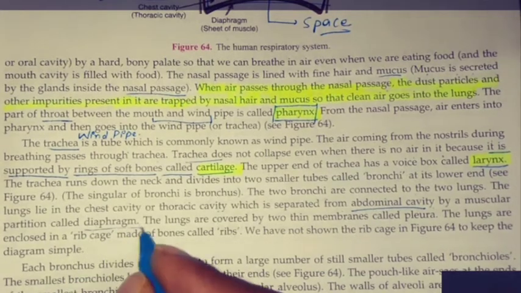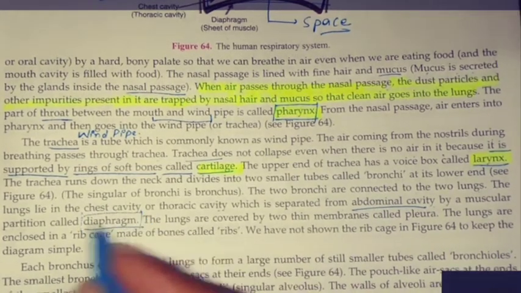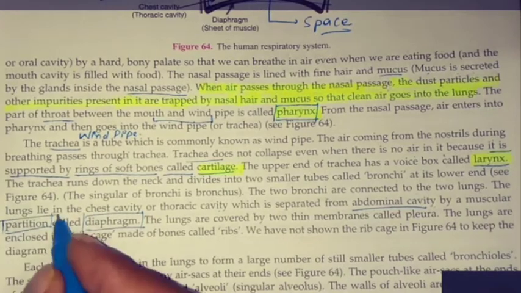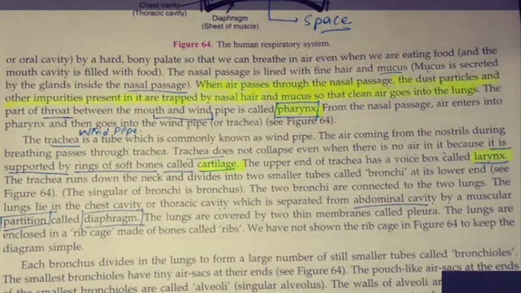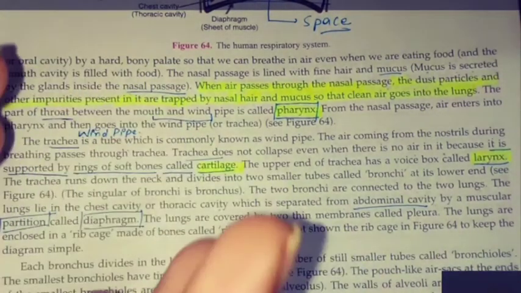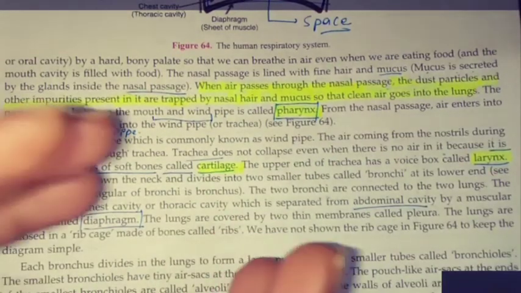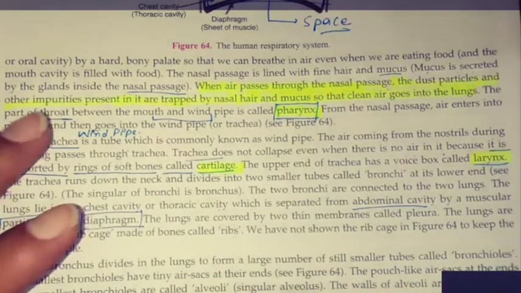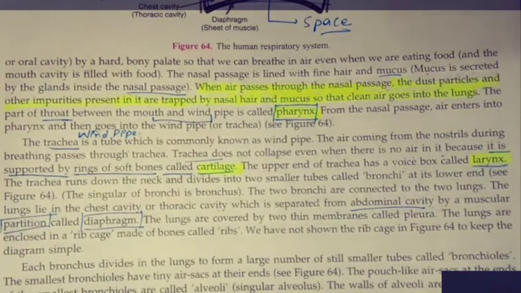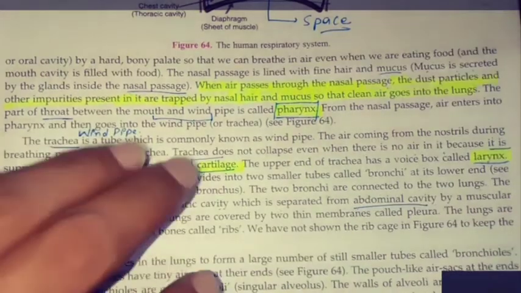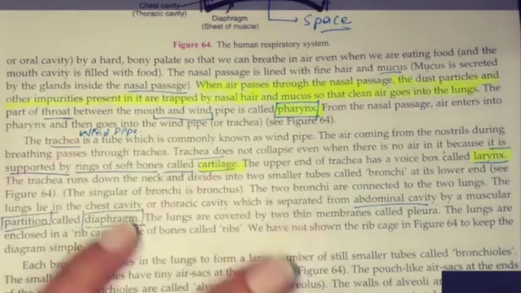The diaphragm is helping in the partition, meaning separating the components of the body so they can perform their functions properly and without causing disturbance to one another. Correct?